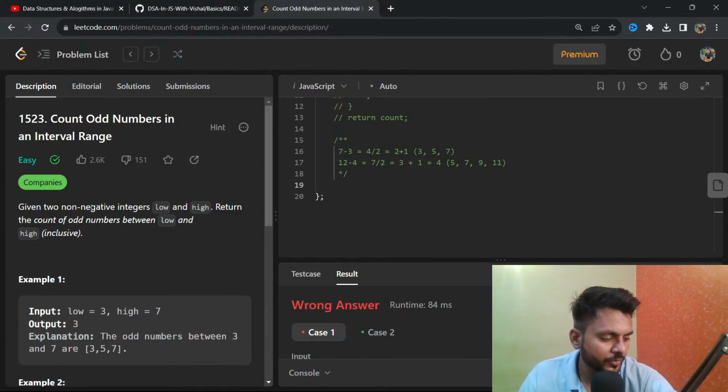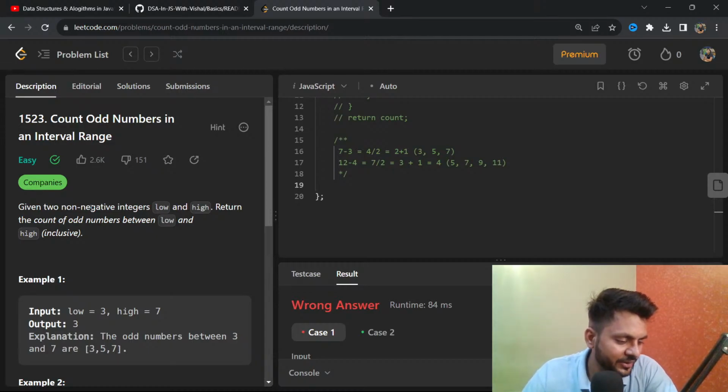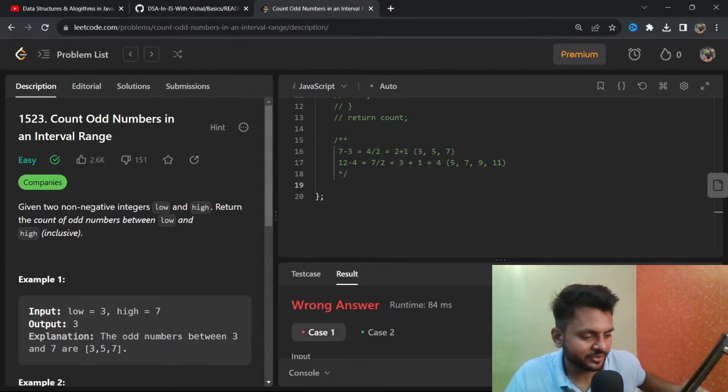Can we start DSA with the JavaScript one-hour course? I'm not able to understand the question. Yeah, I'm not able to understand what you are trying to say.